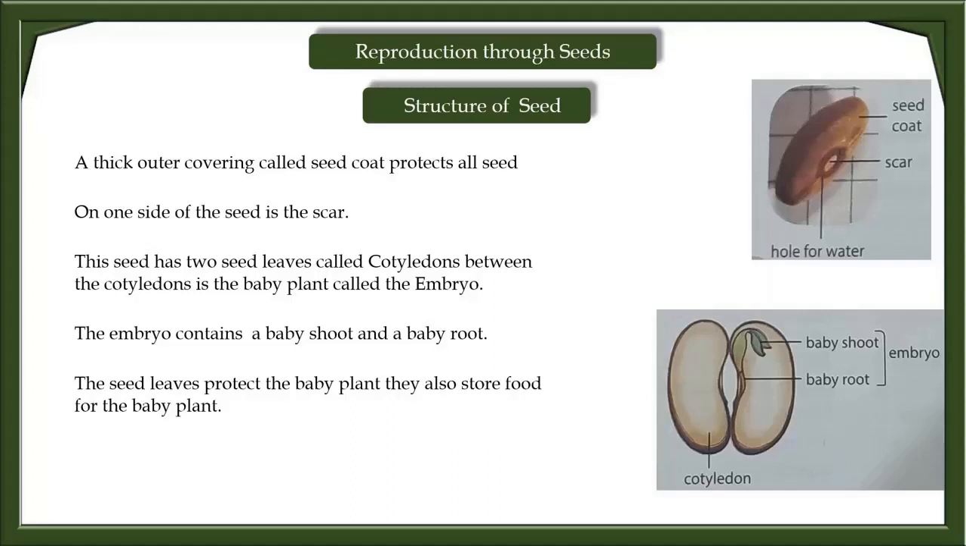The seed leaves protect the baby plant. They also store food for the baby plant. Not all seeds have two cotyledons. Some, such as corn, have only one cotyledon.